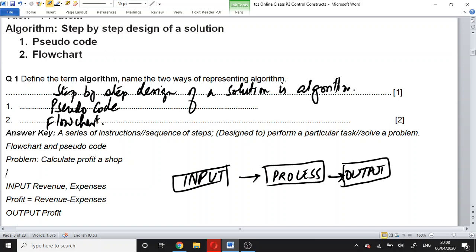The facts and figures which are input into computer are known as data. The calculation which is performed is known as process, and the result of processing will be known as information. This is the difference between data and information. Data is input for computer, information is output from computer.